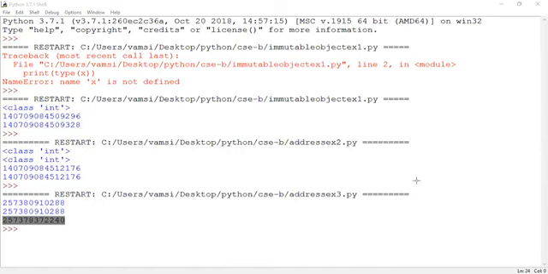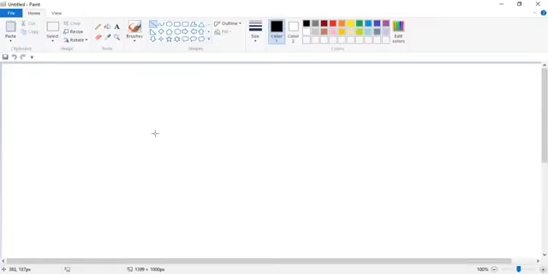Okay, so I'm going to the paint window, guys. Are you able to see the paint window? Hello. Yes, sir. Yes, sir. Now.